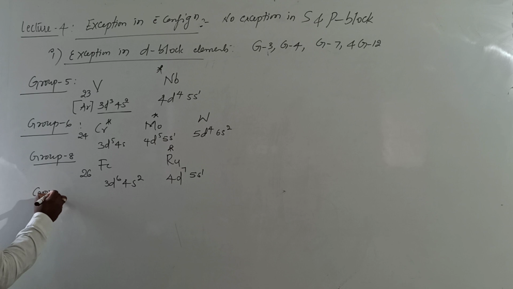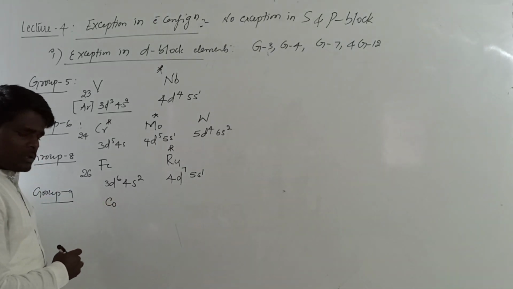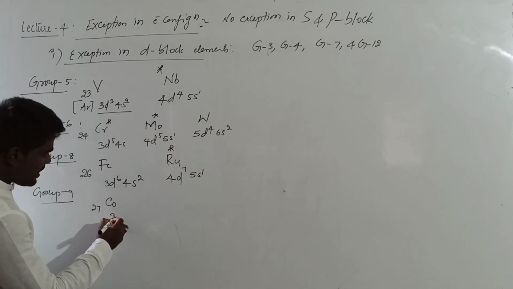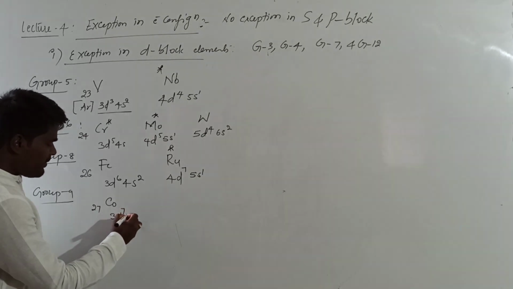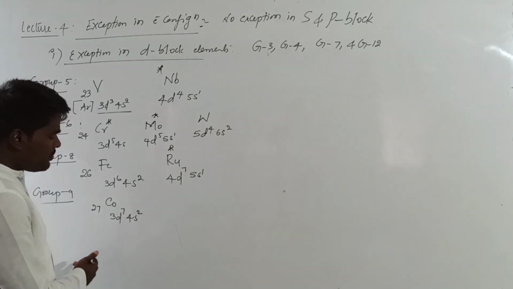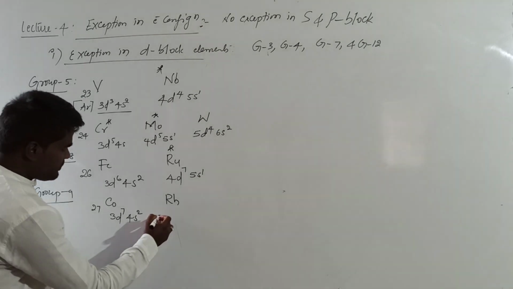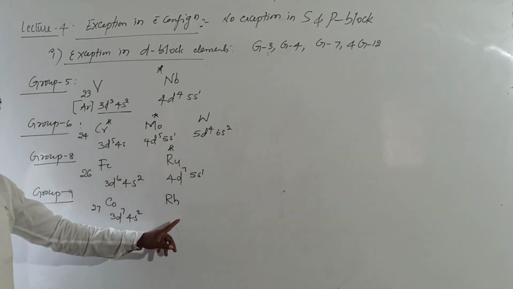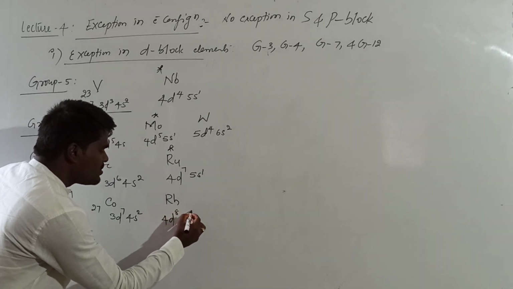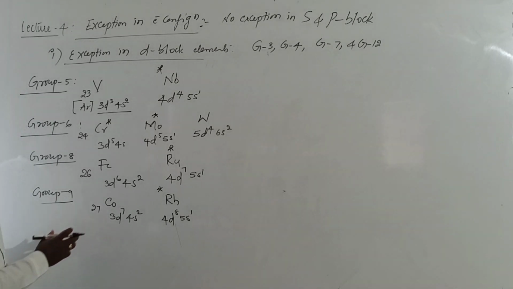When it comes to group 9, what are the elements of group 9? Cobalt, rhodium, etc. come under group 9. Cobalt, atomic number 27, follows the usual valence electronic configuration of the group. But when it comes to rhodium, it is expected to have 4d7 and 5s2, but it is found to have 4d8 and 5s1. This is the exception in case of group 9.